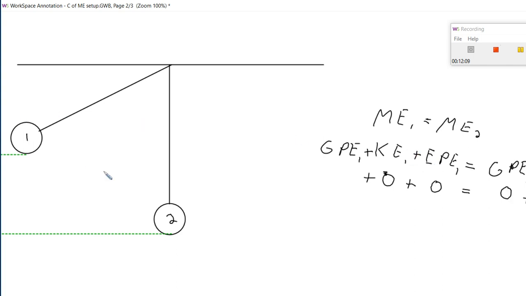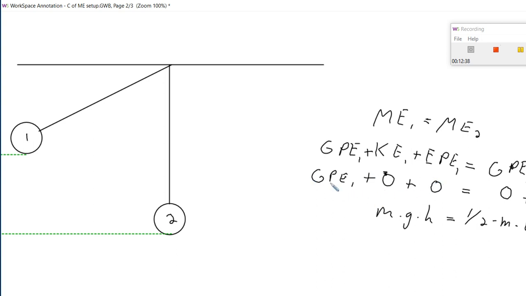Now, it does have some kinetic energy because it's swinging at that point. It has some velocity, so we don't, in fact, know the value for that yet. And as I mentioned earlier, the EP at that point is 0. So we see that GPE at point 1 is equal to KE at point 2. And then you could take GPE and set it equal to M times G times H. And the kinetic energy, in fact, we could find as 1/2 times M times V squared.